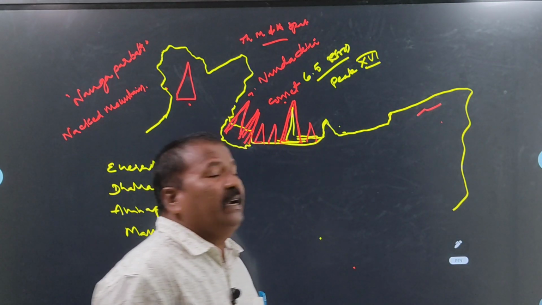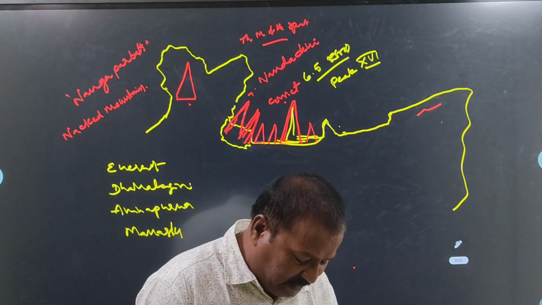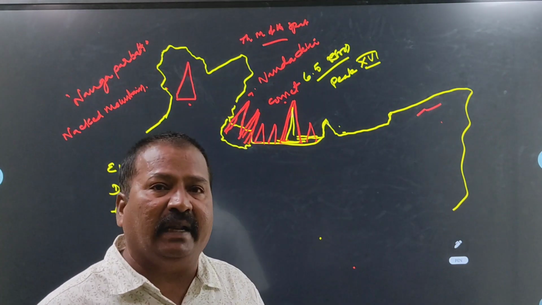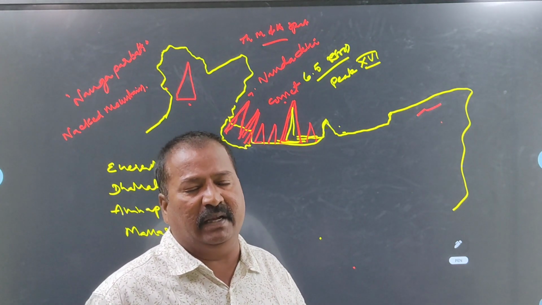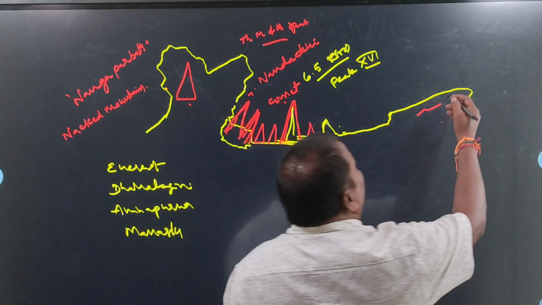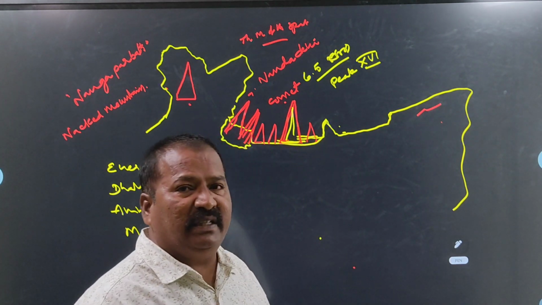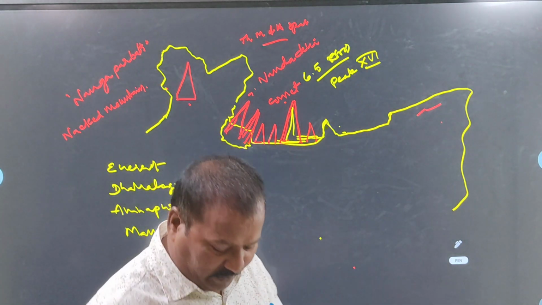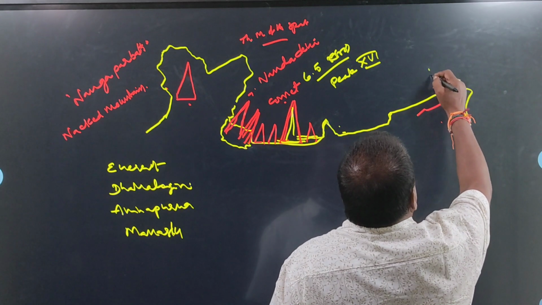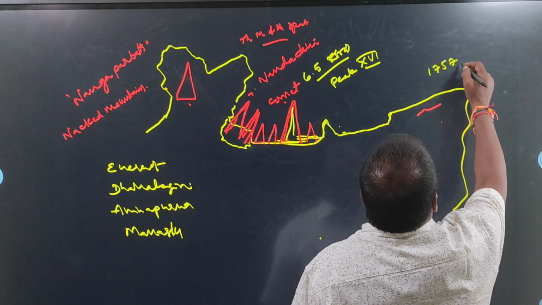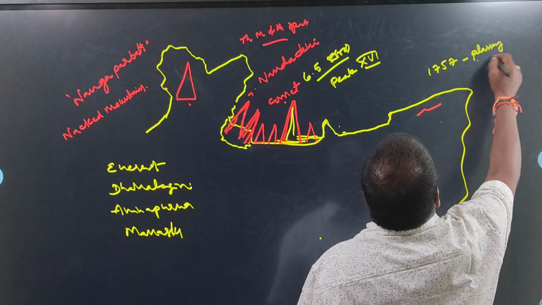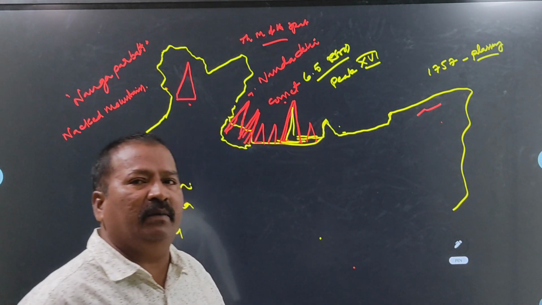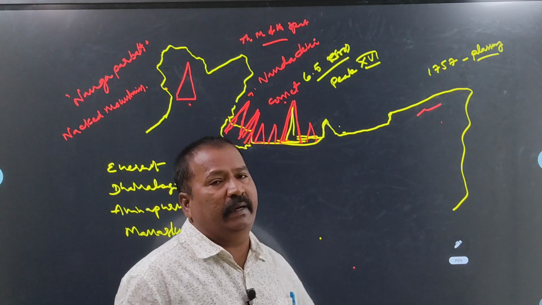Before that, the Britishers entered Indian territory. For what purpose? Earlier, for business purposes. Later they tried to establish their government in different areas of India. Especially, in which year did the Britishers first establish their government? 1757, the Battle of Plassey. After the Battle of Plassey, first they established their administration, their government, in the West Bengal area.